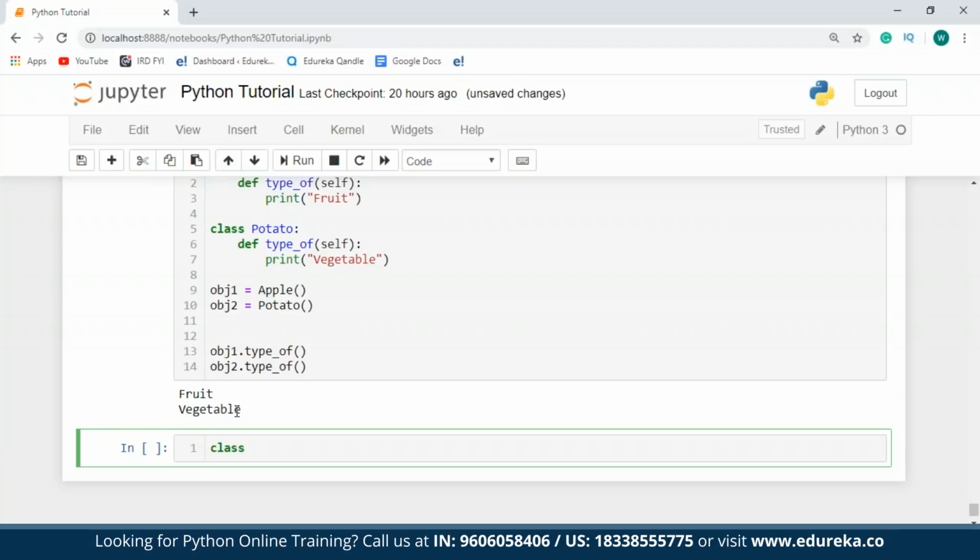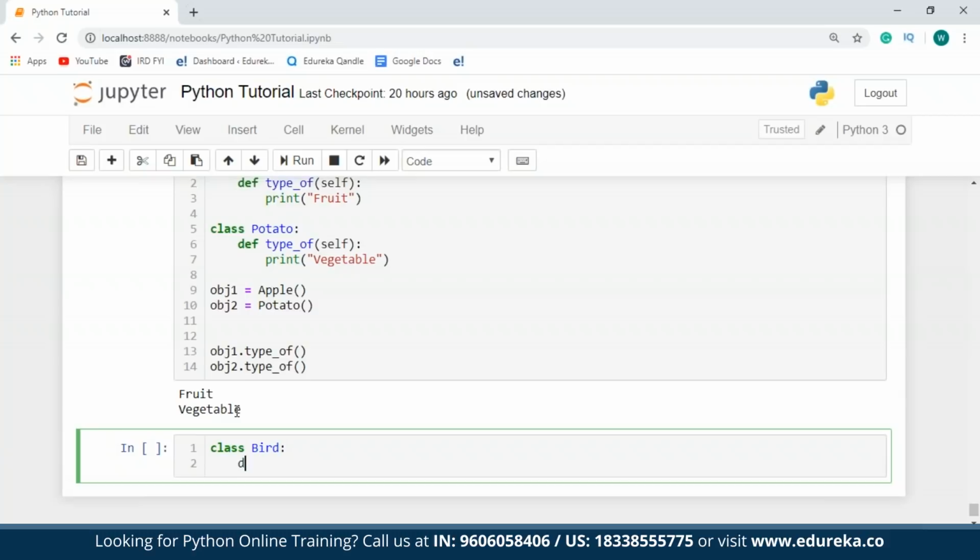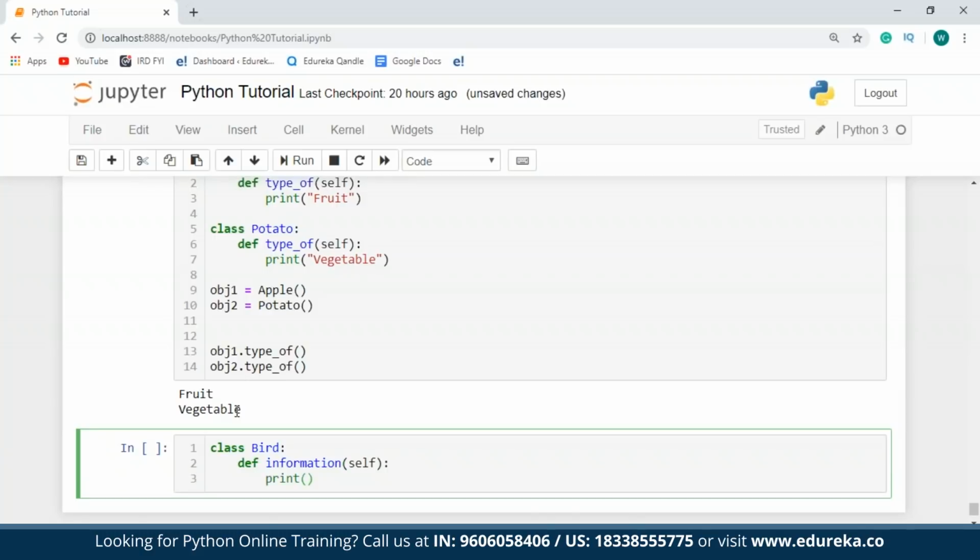I'll just define a class called bird, and within this I'll define a function called information. Now within this I'll just keep a general print statement to say that birds are very pretty. So now I'll create a subclass of this class. I'll just say class parrot, and I'll specify the bird as its parent.